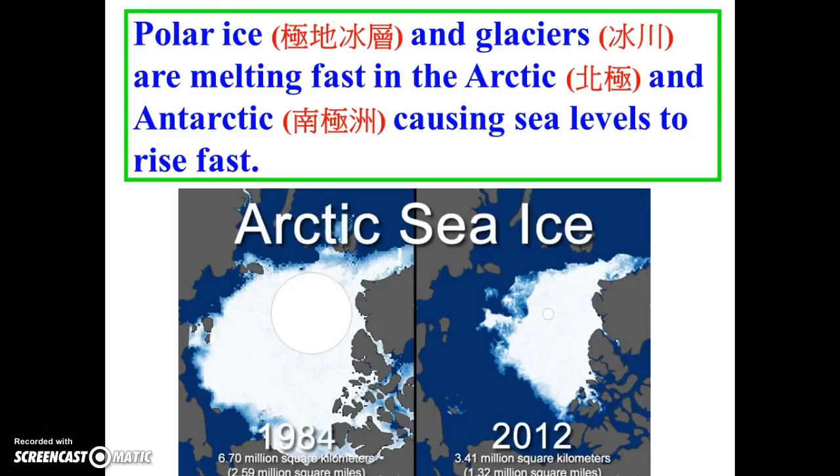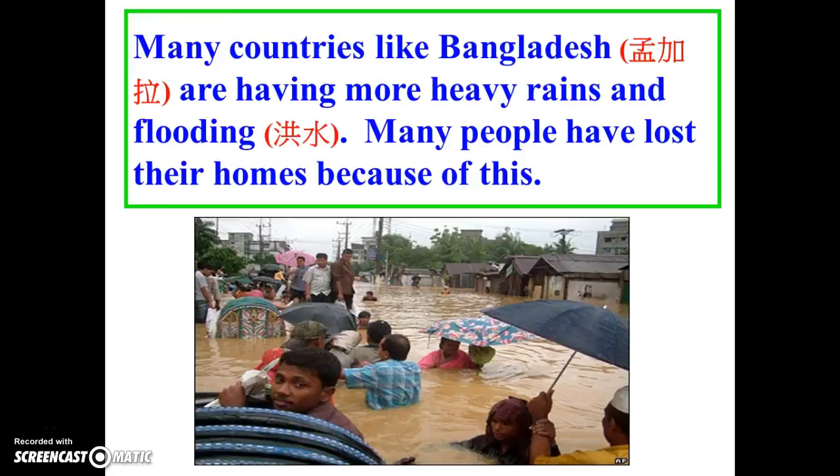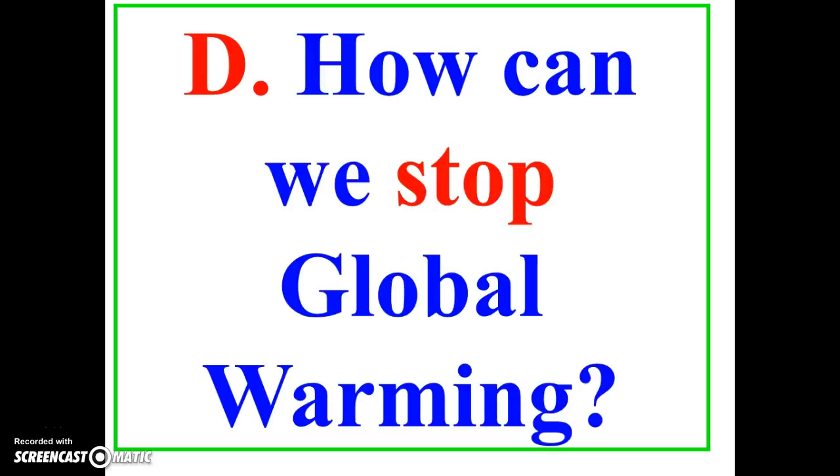Number 3. The ice is melting and sea levels are rising. Polar ice and glaciers are melting fast in the Arctic and Antarctic, causing sea levels to rise fast. Many countries, like Bangladesh, are having more heavy rains and flooding. Many people have lost their homes because of this.